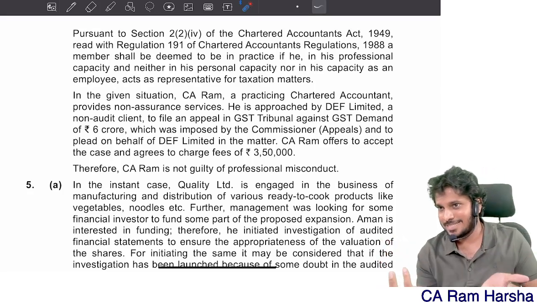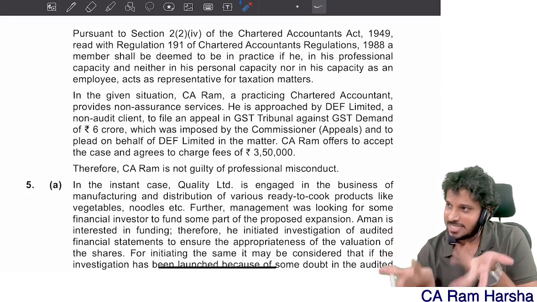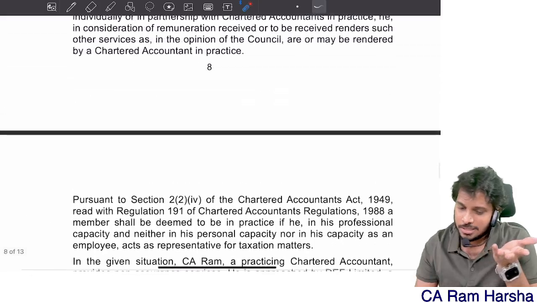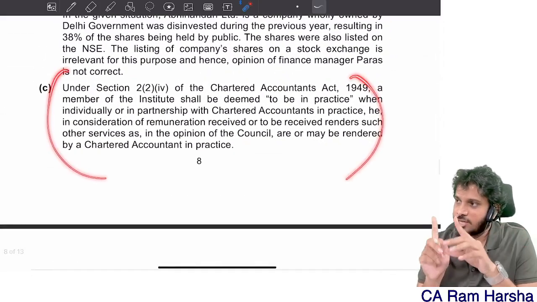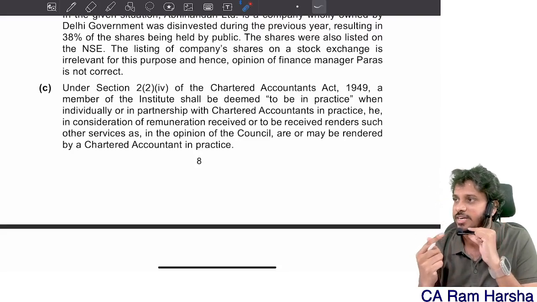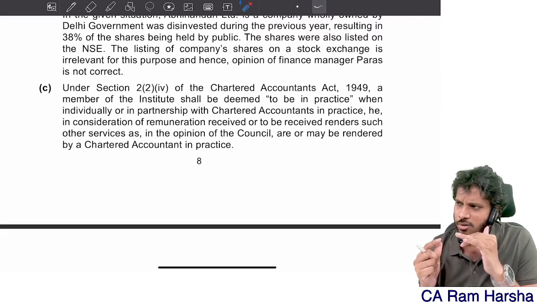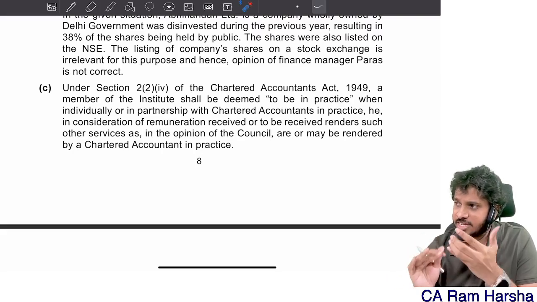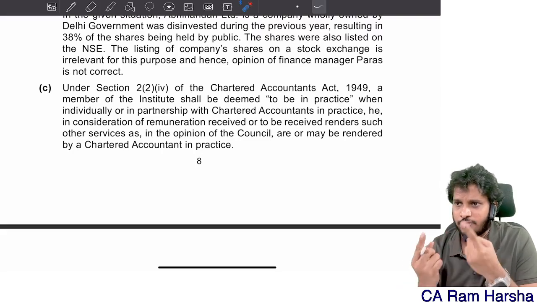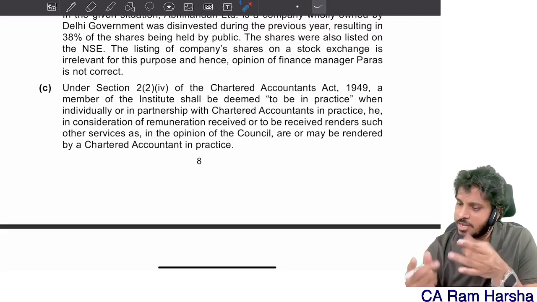He is already practicing CA. Why deemed to be in practice? Definition they are supposed to give. Tell me. You're getting my point? See, I will argue deemed to be in practice if at all he is not having COP. If at all he didn't get COP and representing a client on a taxation matter. So then, since representing client not as an employee but as an independent person, you are deemed to be in practice, you must obtain COP. That I would have told. If at all there is no COP for him, he has COP.